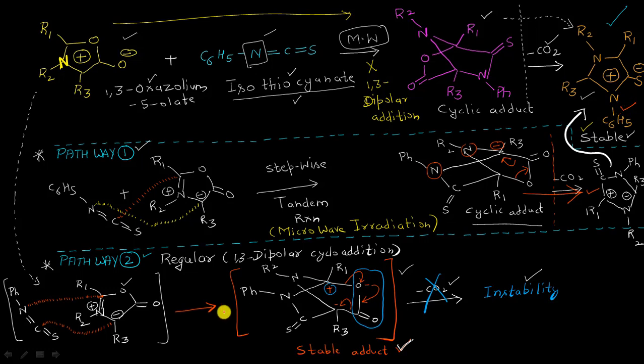And there will also be a second pathway which will follow a regular 1,3 dipolar cycloaddition mechanism, but that is going to stop at this stage without eliminating the molecule of CO2, because this is a stable adduct here and it doesn't want to go towards instability because of the presence of a positive charge on this carbon atom, to which two nitrogen atoms are attached. Okay, so this is all about the reactions of 1,3 oxazolium 5-olate molecules with isocyanate as well as isothiocyanate.